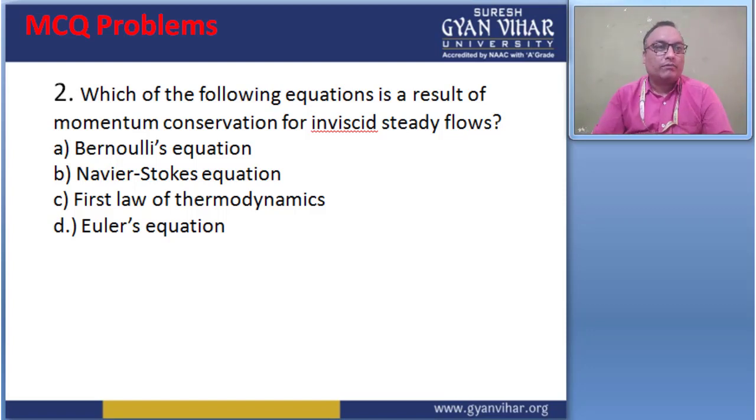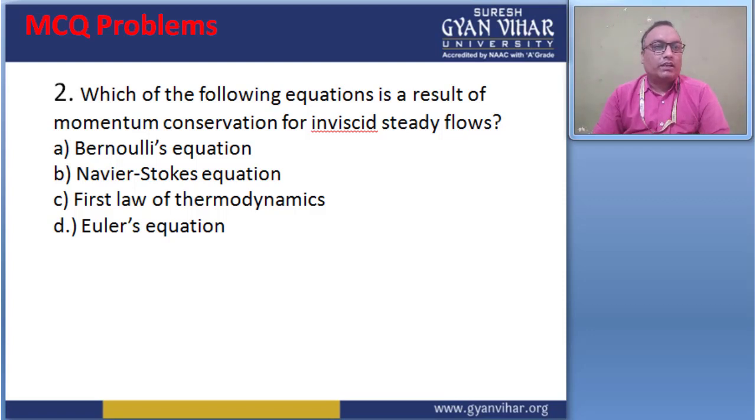Question number 2. Which of the following equations is a result of momentum conservation for inviscid, steady flows? The equations are Bernoulli's equation, Navier-Stokes equation, the first law of thermodynamics equation and the Euler equation.